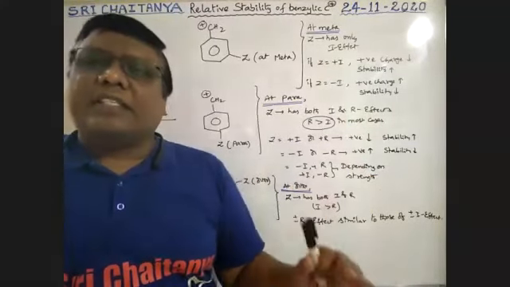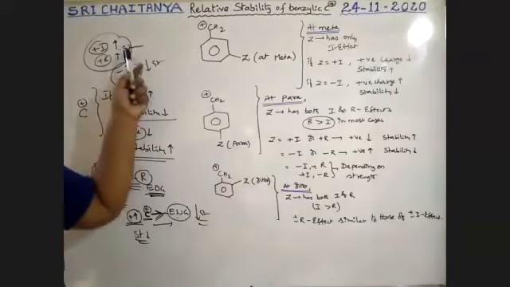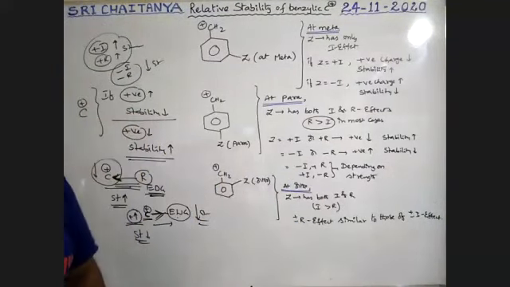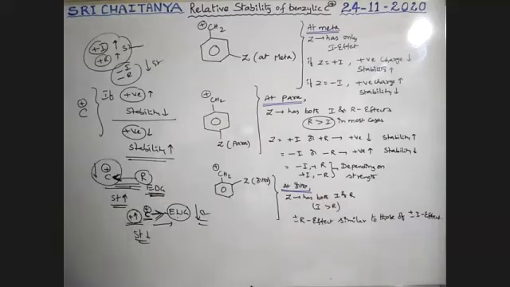Automatically electron density decreases, stability increases. Plus I and plus R groups increase the stability of carbocations. Minus I and minus R groups decrease it, because those extract electrons from the carbocation. Automatically that stability decreases. So is the concept clear, boys? This is very, very important.